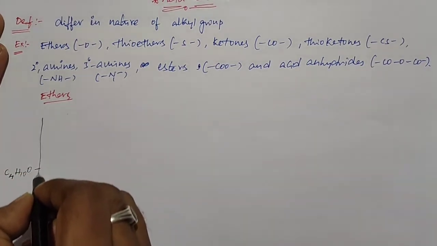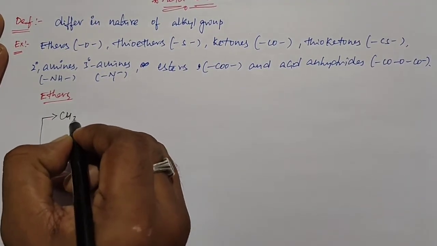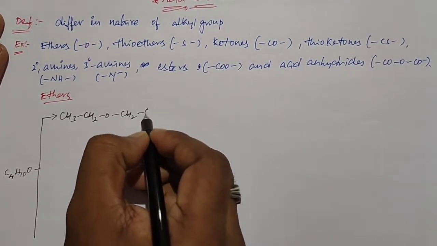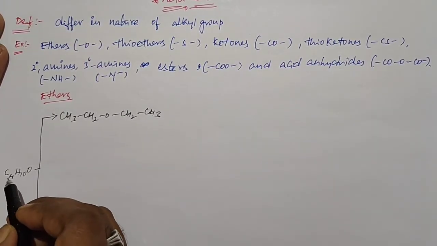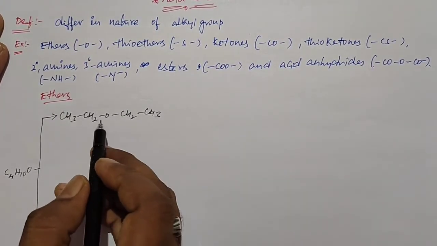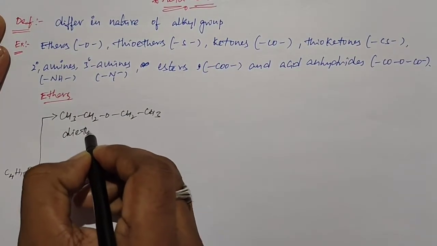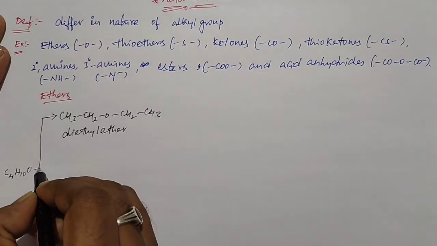First I take CH3CH2OCH2CH3. I write the molecular formula C4H10O in the form of CH3CH2OCH2CH3. We call this diethyl ether.